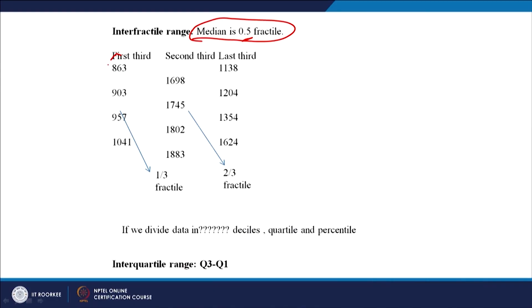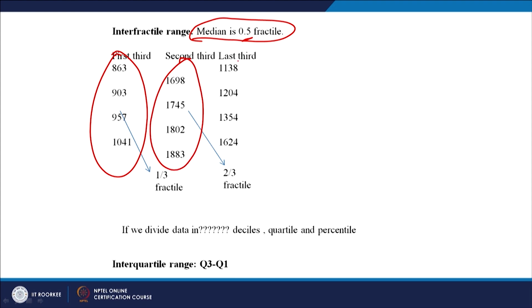Each part is known as a fractile. Let us say you have 12 data points. These are 4 data points, again 4 data points, again 4 data points. The first 4 data points we will call the 1/3 fractile. The second 4 data points, the second third.